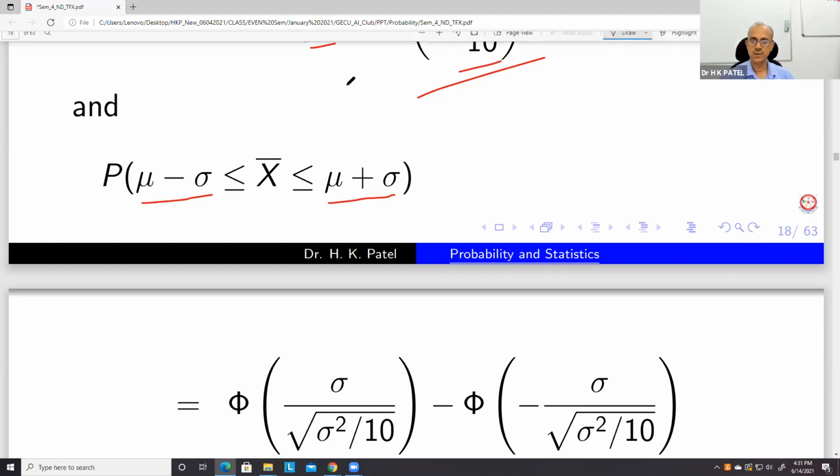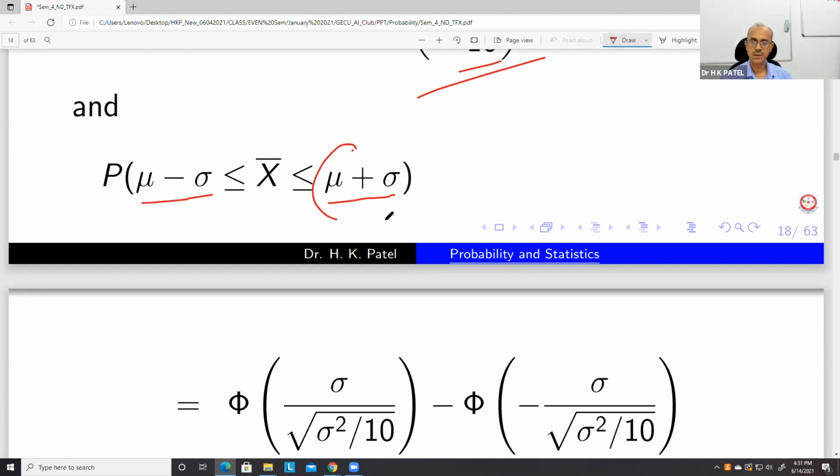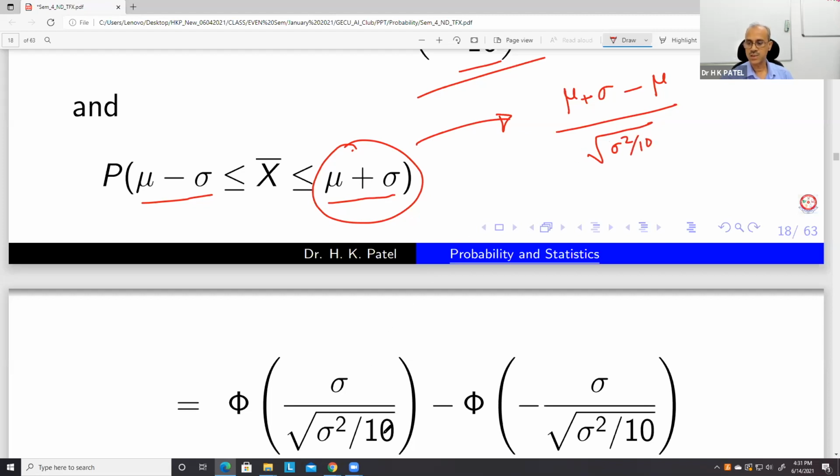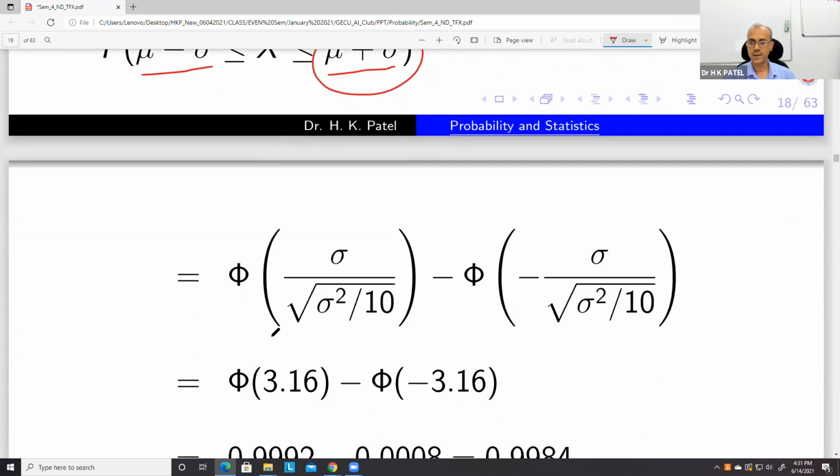Let us calculate the value corresponding to mu plus sigma. This is mu plus sigma minus mu upon standard deviation, so it comes sigma by root of sigma square by 10, because the mu will cancel here. So you find the Z value here and the Z value there, and then take the difference.